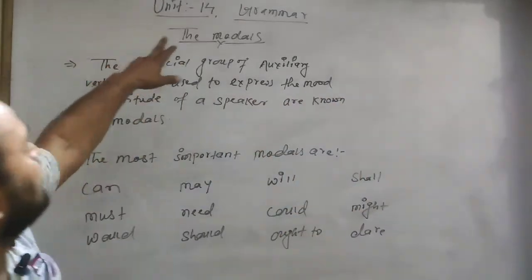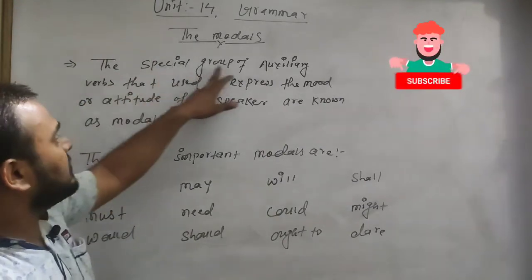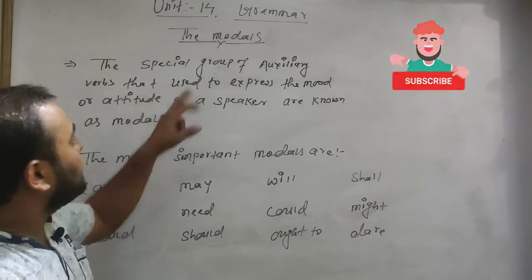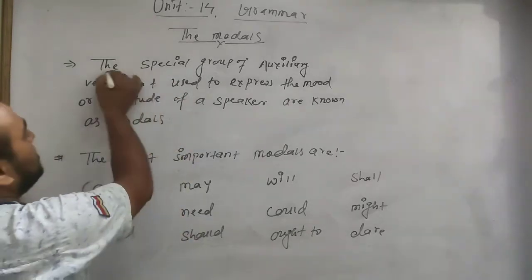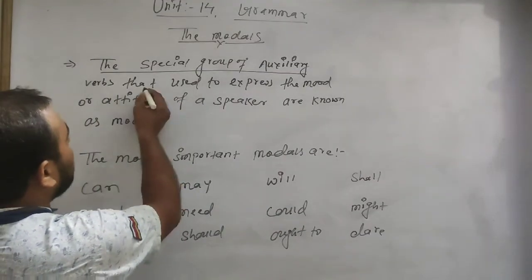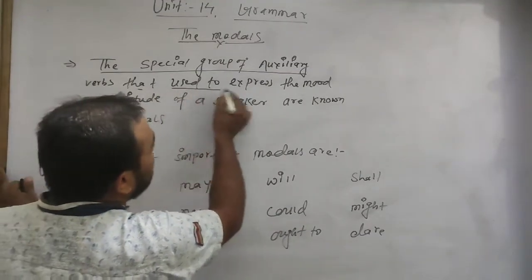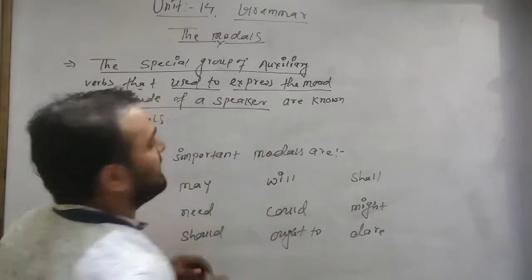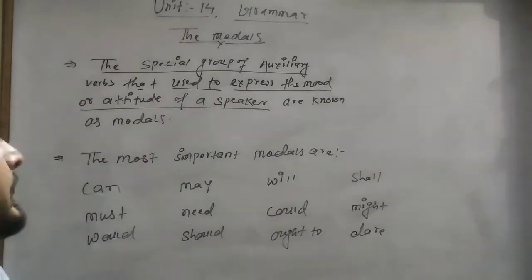So first, modals are a special group of auxiliary verbs that are used to express the mood or attitude of a speaker. That is the three things we have to know here.